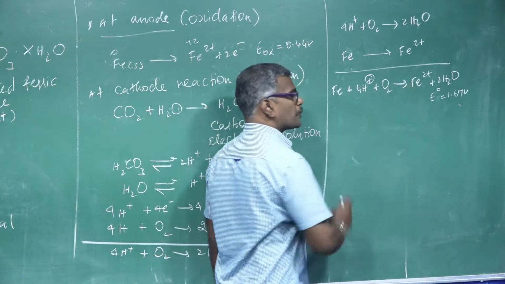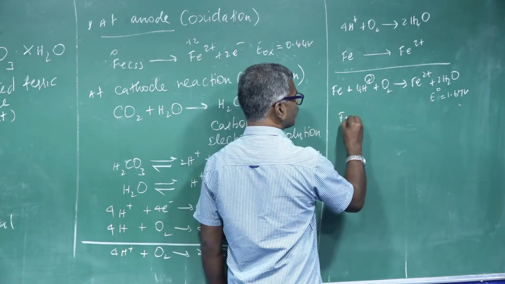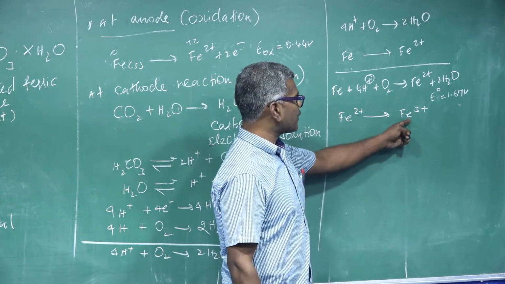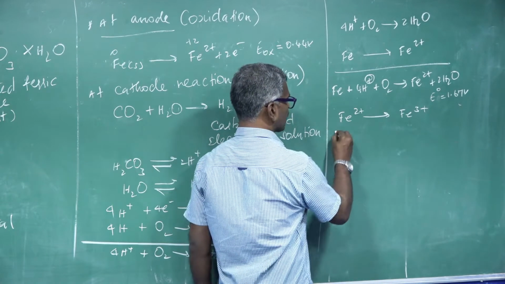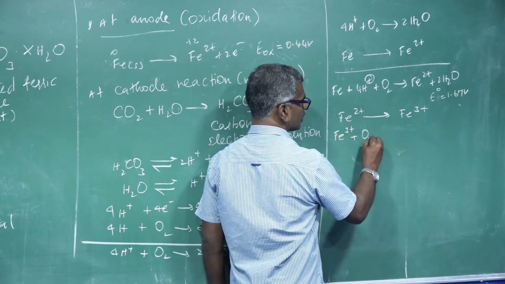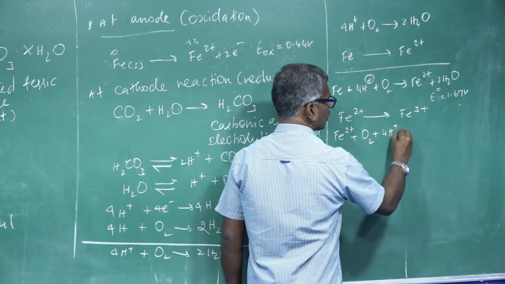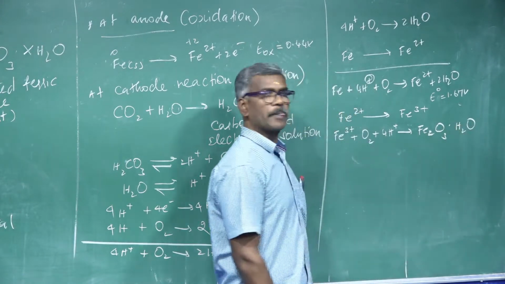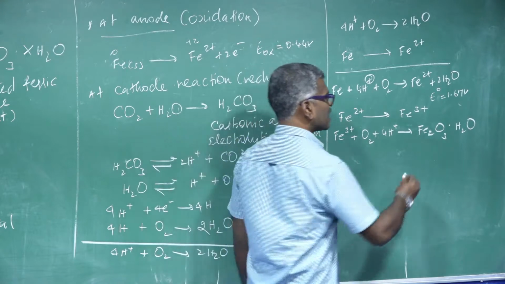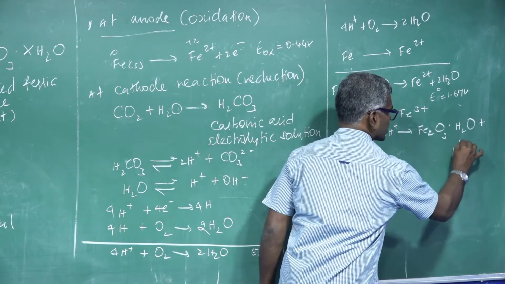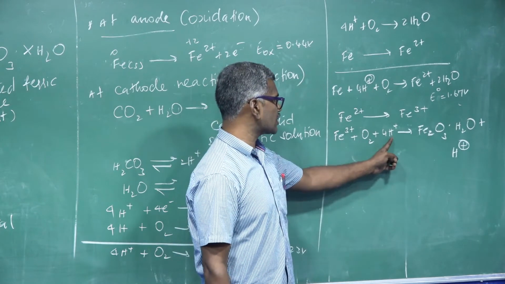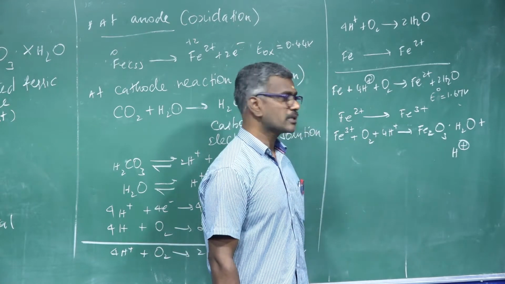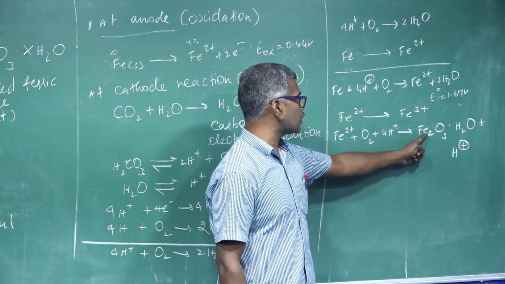Further, the Fe2+ is further oxidized and converted into Fe3+. This Fe3+ further reacts with oxygen. For example, Fe3+ reacts with oxygen and hydrogen to form Fe2O3·xH2O. These are the reactions, plus liberation of hydrogen gas. 4 hydrogen used, oxygen, Fe3+ converted with H+ concentration. Now balance the equation. Here, how many iron? 2 iron, so 2 times.